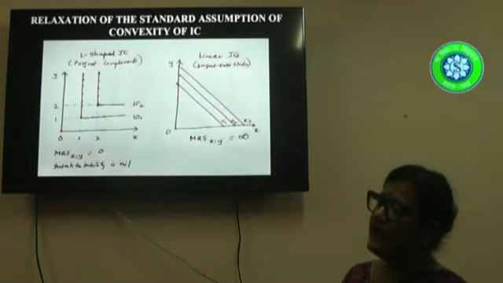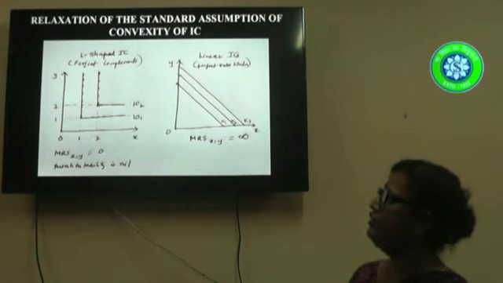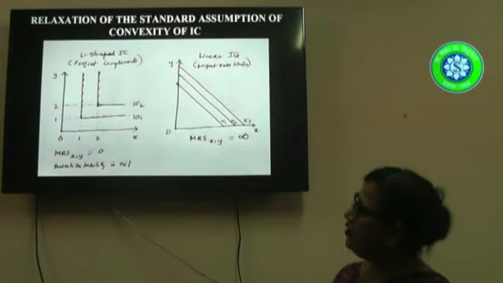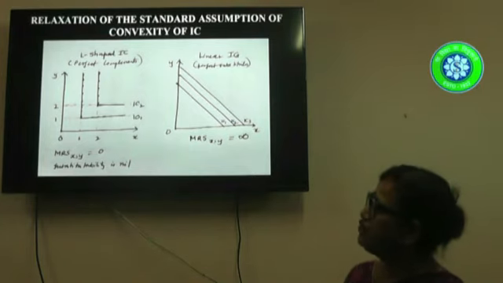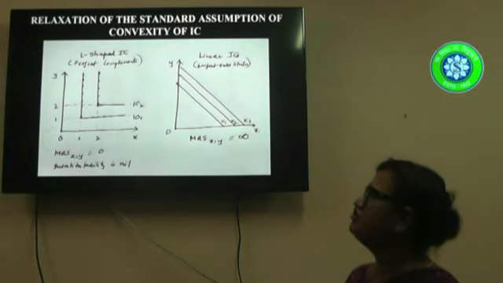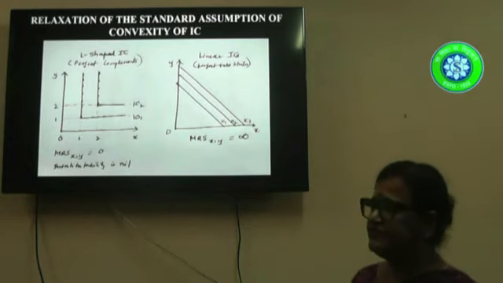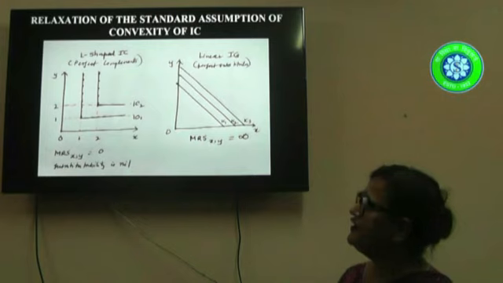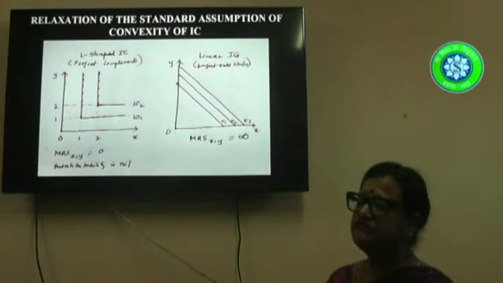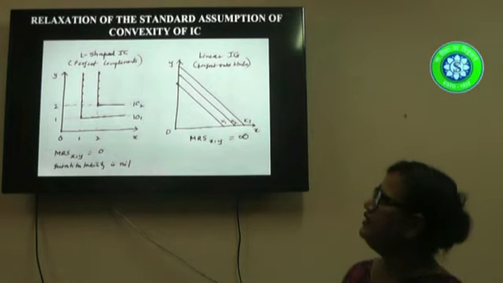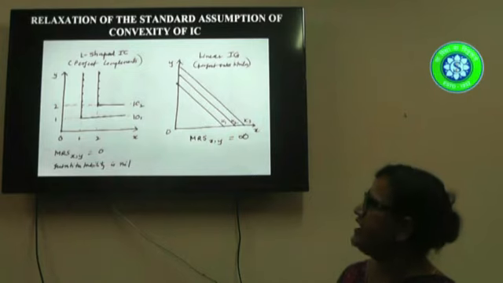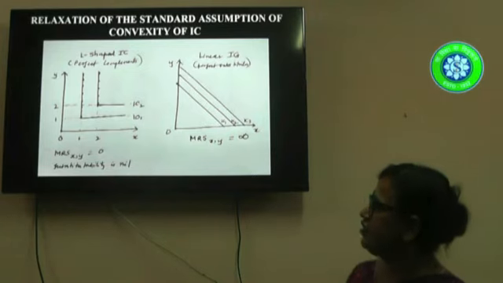Now, if we relax some of the assumptions, we will get a few cases which are different from the standard shape of the indifference curve. For example, if the two commodities are perfect complements, required in 1:1 proportion, with no question of any substitutability between them, then our indifference curve will be L shaped.